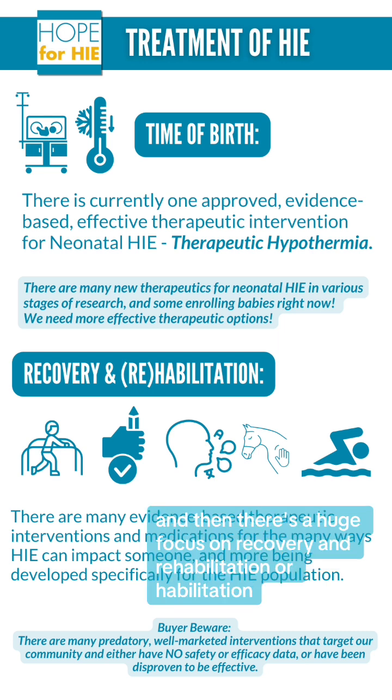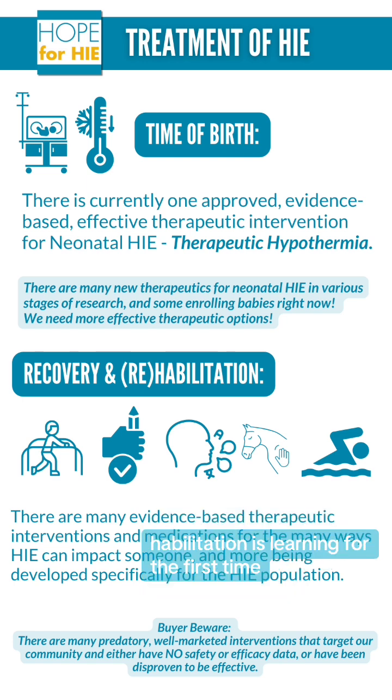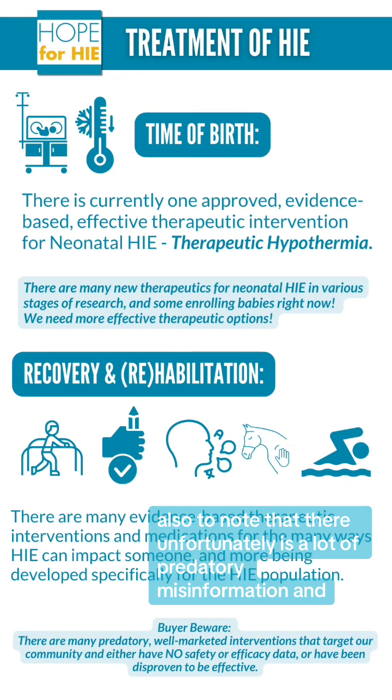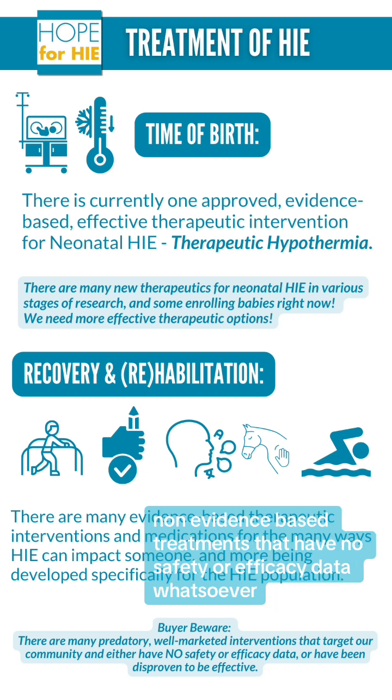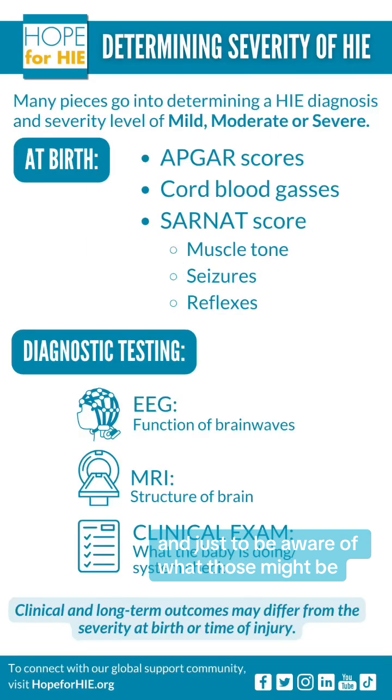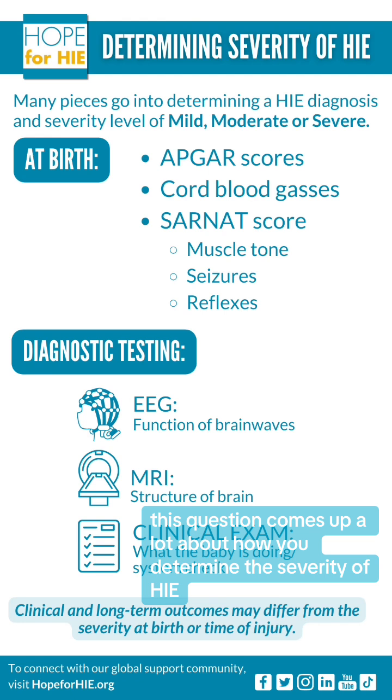And then there's a huge focus on recovery and rehabilitation, or habilitation. And if you're not familiar with the difference between those two, habilitation is learning it for the first time, which is babies. Rehabilitation would be something that, in childhood or later on, causes an interruption in development and then relearning a skill. Also to note that there unfortunately is a lot of predatory misinformation and non-evidence-based treatments that have no safety or efficacy data whatsoever that target desperate communities like ours, and just to be aware of what those might be.